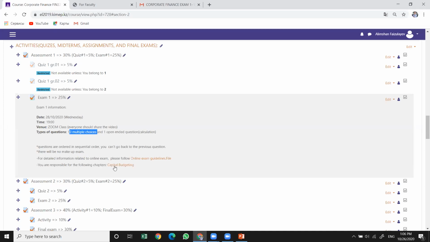And for the responsible chapter, it's the capital budgeting. This is what you should take care of for the exam itself. And that's it, the information about the exam.